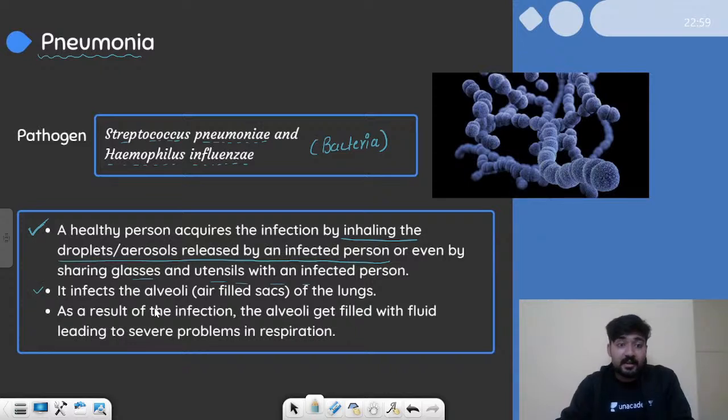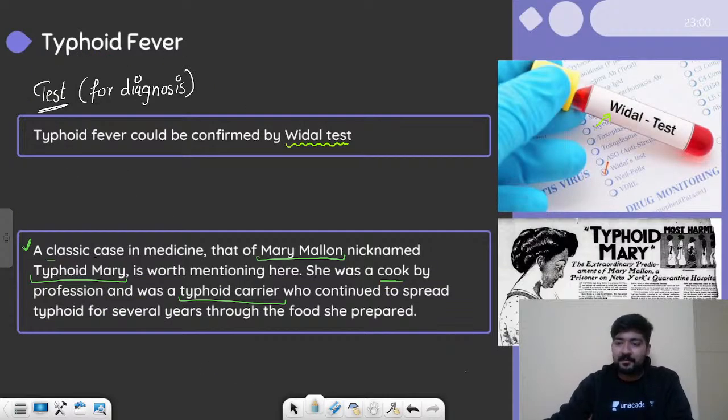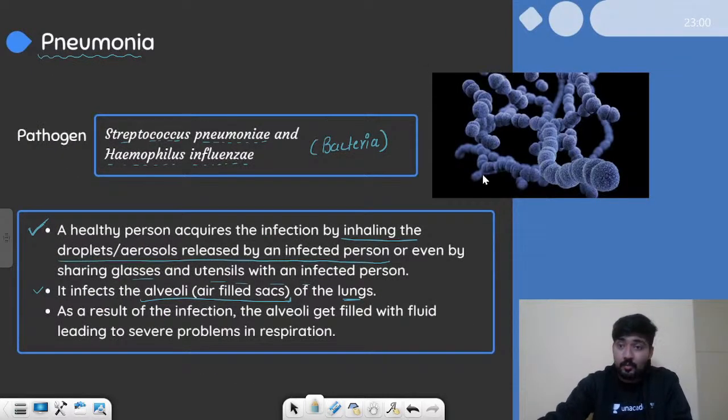So what does it infect? It infects the alveoli. What are alveoli? The air-filled sacs of the lungs, the most terminal part of the lungs, and this is how they look. I also had the image of typhoid bacteria, so this is Salmonella typhi. That's how it looks. And this is how Streptococcus pneumoniae looks. Their target organ is the lungs and precisely the alveoli, the air-filled sac-like structures.